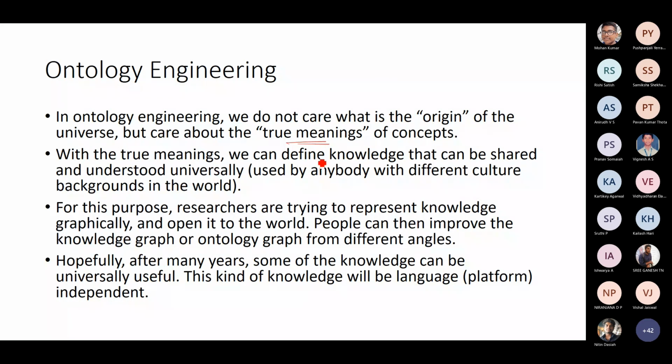In the true meanings, you define the knowledge that can be shared and understood by everybody. So for this, we are trying to represent knowledge graphically and open it to the world. This is called a knowledge graph or an ontology graph or a concept graph or whatever. So hopefully after many years, some of the knowledge can be universally helpful. Again, this is a question. We do not know whether it is answered yet.